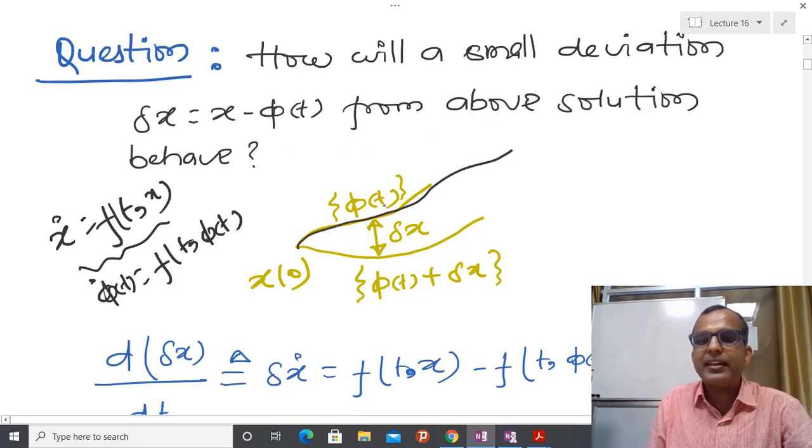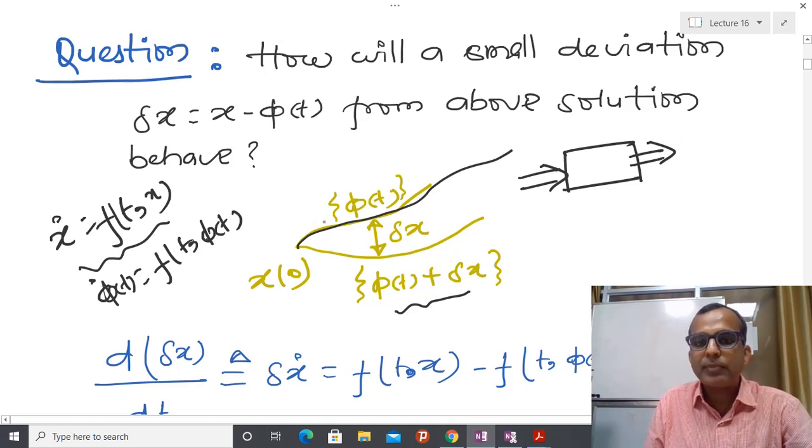Similar kind of thing: suppose this is my solution phi(t), and I have taken a small deviation delta x, phi(t) plus delta x. So we are seeing the output, because I have some system, I give the input, and after that we get the output. So my initial condition is fixed. Initially I have some solution phi(t), but if the solution is deviated within some tube, then we are going to see the effect of the deviation of this solution. And how can we consider the effect?